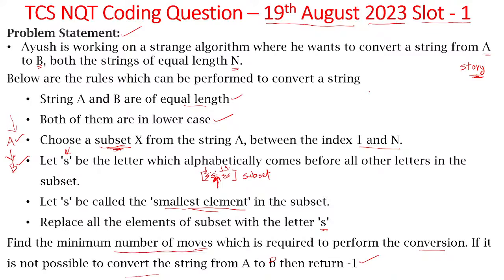Ultimately it is a string related problem. Two strings are given to you, string A and string B. What you need to do is convert string A into string B. While converting, how many moves, the minimum number of moves, are required to convert A into B? That is what is asked here. For conversion, the rules are given here. These are the rules for how you can perform that conversion: by selecting a subset and replacing all letters with the smallest letter in that subset.